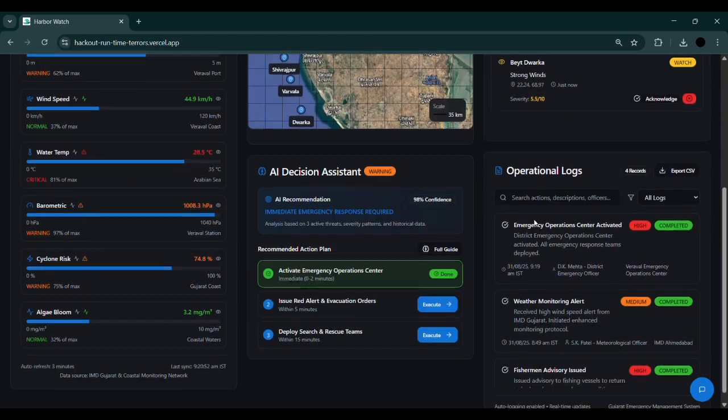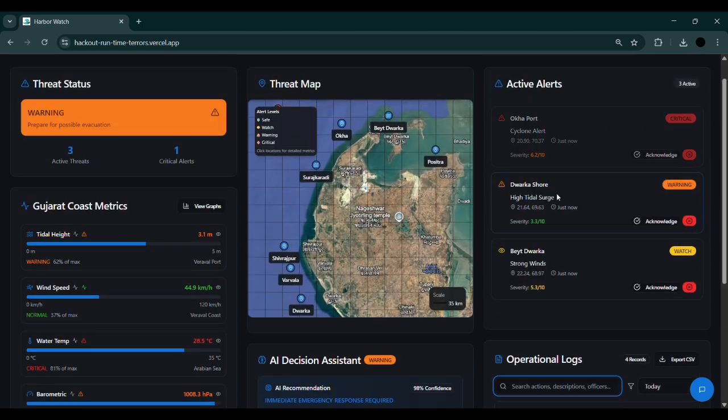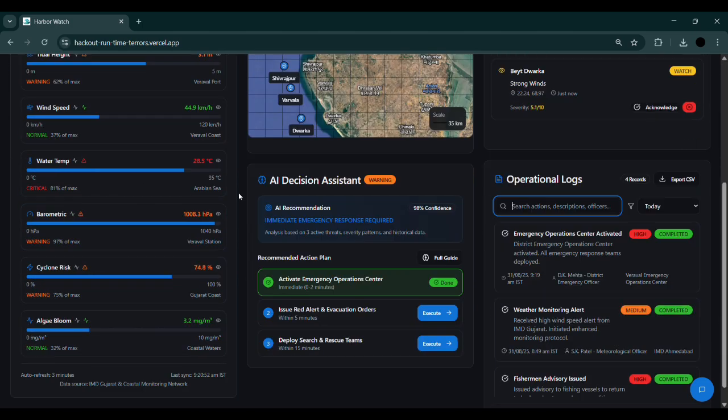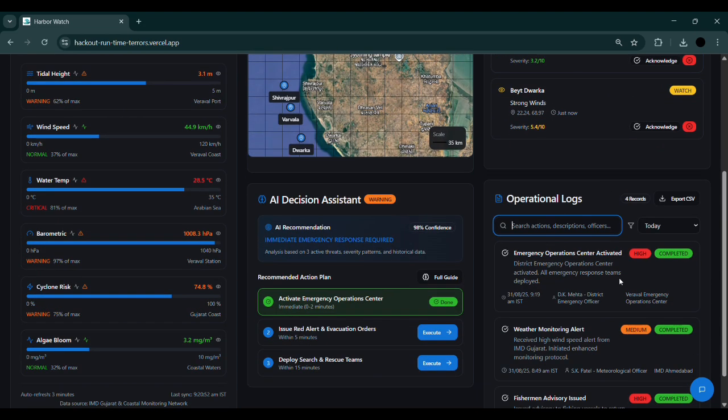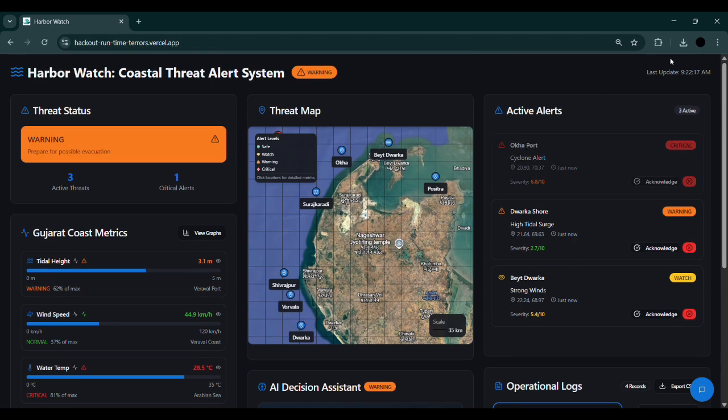This is basically a system which simplifies whatever support is there, and you can choose to export the CSV as we discussed before. You can choose to filter out these logs based on the priority and the time. You can search the actions here, that is also working. So that's all. If there is a system that helps the disaster management authorities make their work easier, make smarter decisions for them, and take these huge clusters of unorganized data and make it into something that they can understand easily by just a look, then this is our system, and it deserves a look.